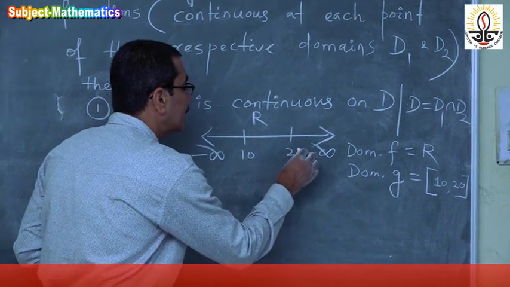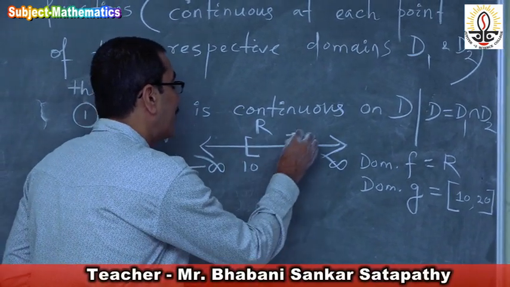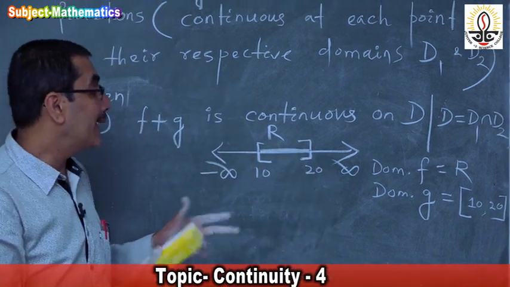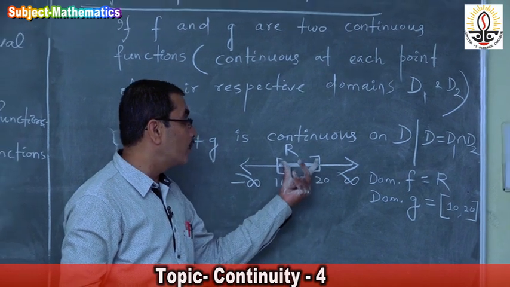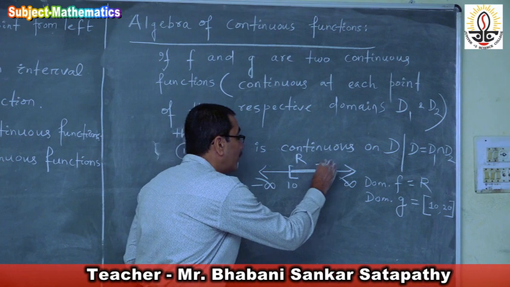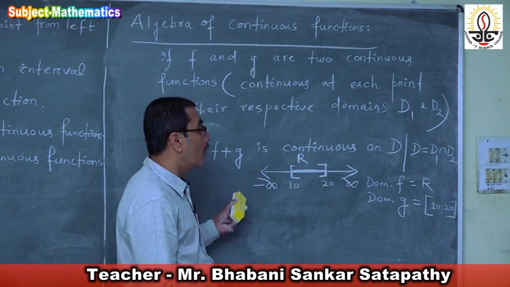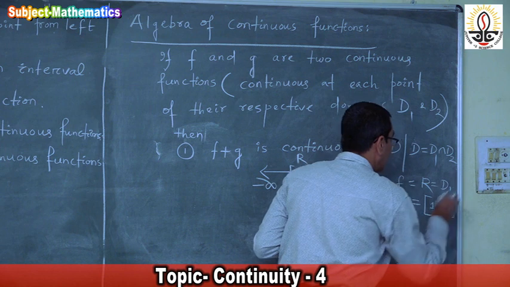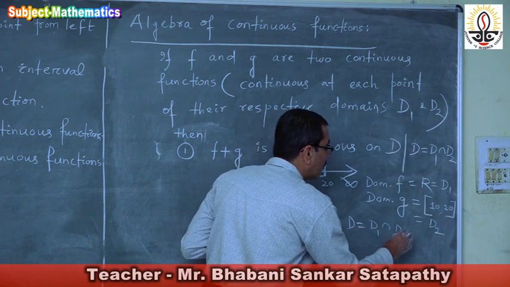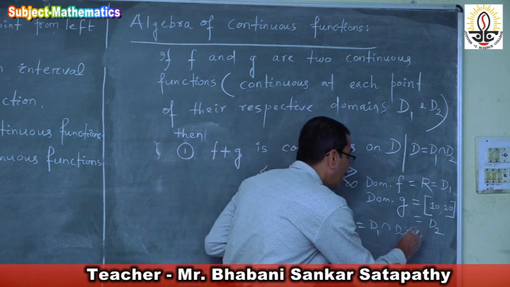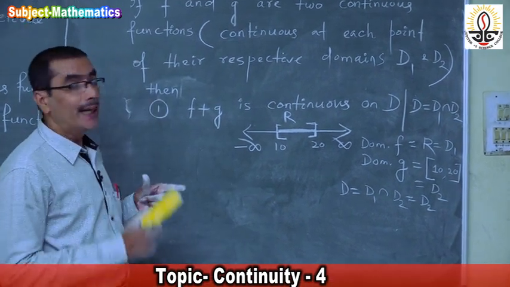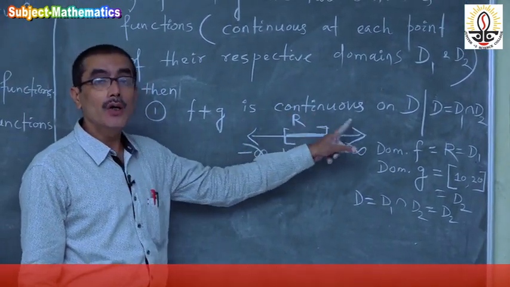Suppose this is 20. Then the closed interval 10 to 20 is this much. The intersection, the common elements, will come under 10 to 20. So D, with this as D1 and this as D2, is D1 intersection D2, which is nothing but D2. Right? F plus g is continuous on D.